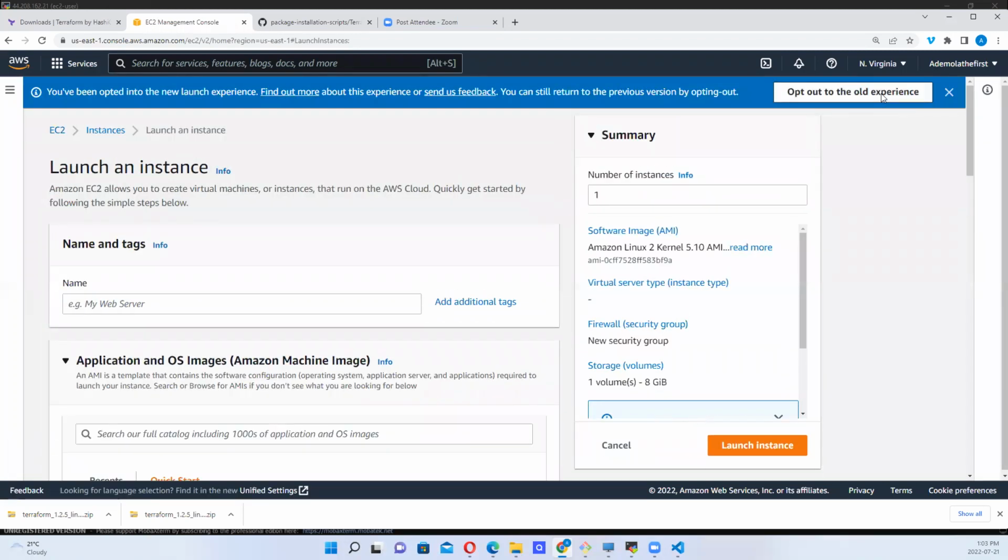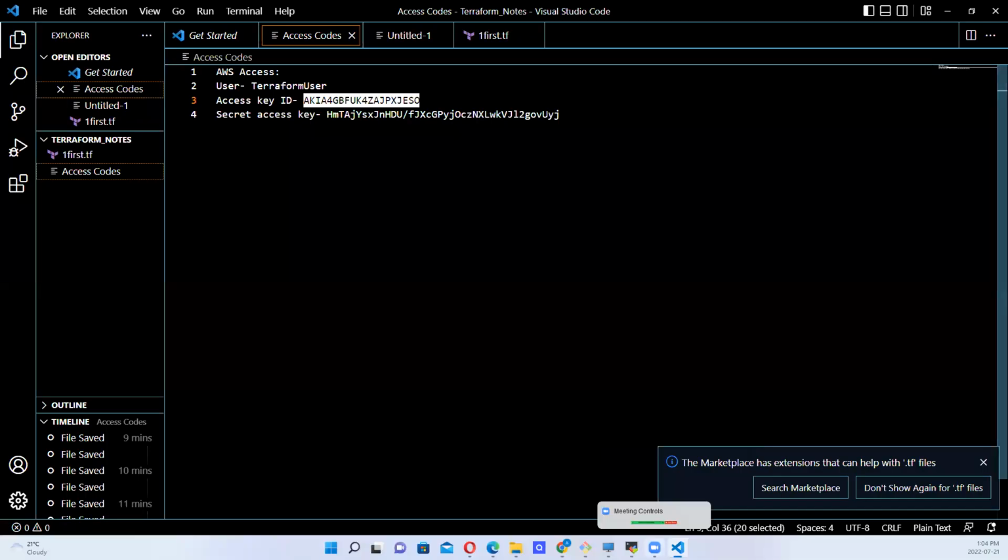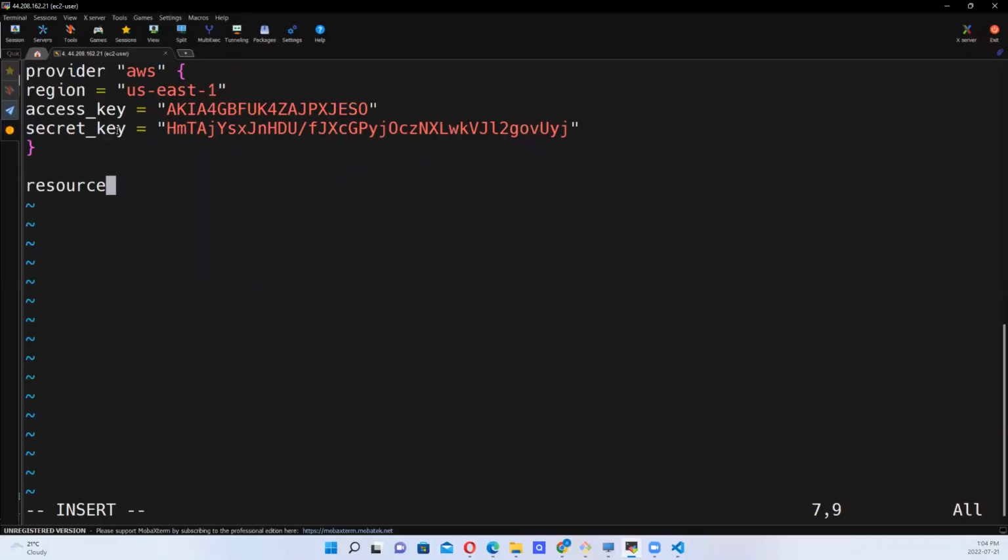So the resource we want is an instance. We want to launch an instance, okay? So that's the first thing we want to do. That's the resource. Remember, our provider is AWS. Note that our provider could have been Google, it could have been Azure, but our provider this time around is AWS, okay?